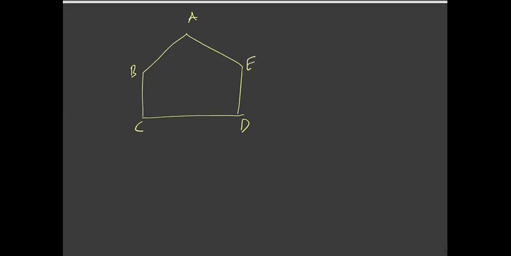Now, we have learned that the sum of angles in a triangle is 180 degrees. So let us just try to find the sum of angles in a pentagon. You need to find the sum of all the angles of a pentagon. I know that some of you already know the direct formula for this, but I want you to prove it.